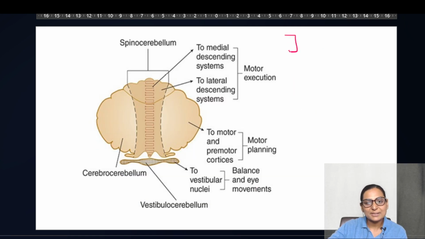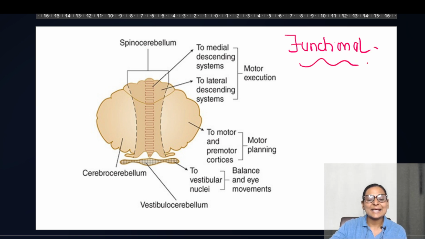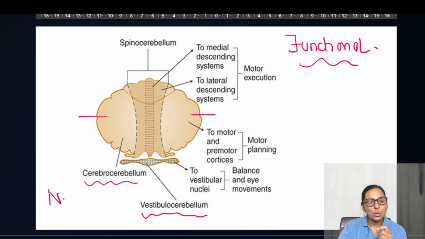In physiology, we basically have a functional division of our cerebellum. That is, the flocculonodular lobe, which you called in anatomy, is your vestibulocerebellum. These are the lateral zones, which are called the cerebrocerebellum, also called the neocerebellum. This is the spinocerebellum, and you can see this is the vermis.